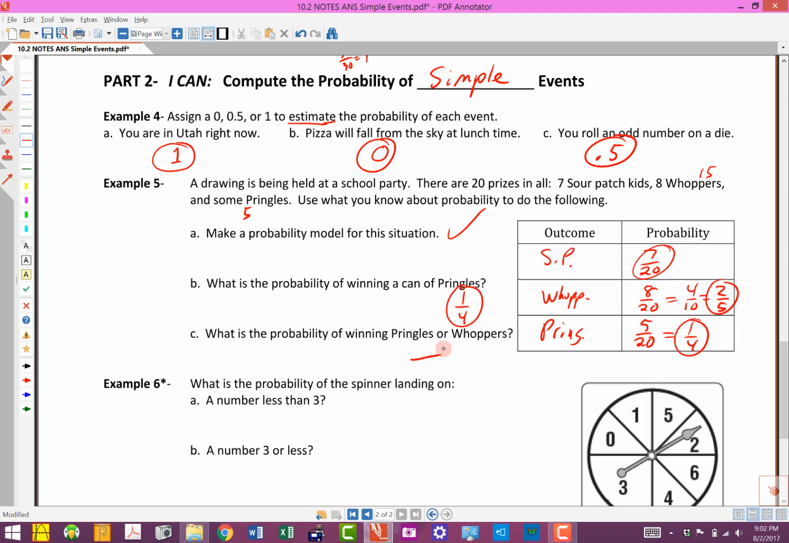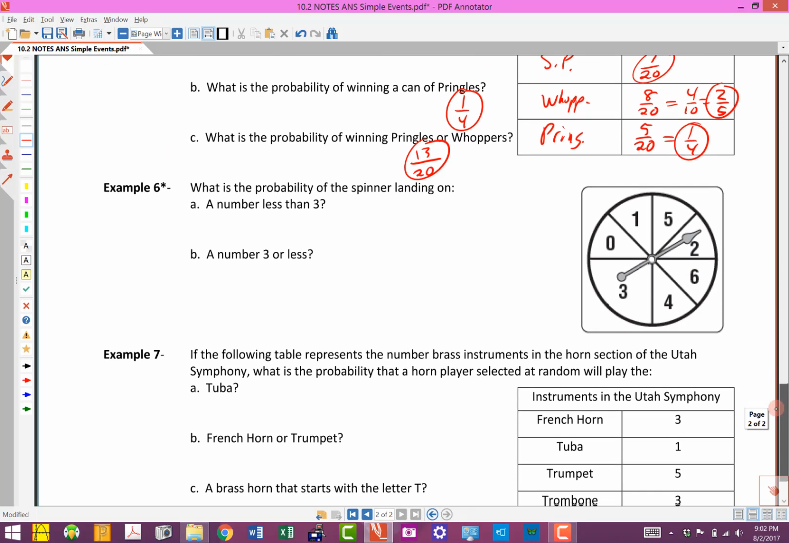Or one way you could do it is you could say, well, let's see, there are 8 Whoppers and 5 Pringles, so that's going to be 13 out of 20, and that's the answer. Or we could just add those 2 probabilities together. 8 twentieths plus 5 twentieths would be 13 twentieths. Okay, on to the next one.